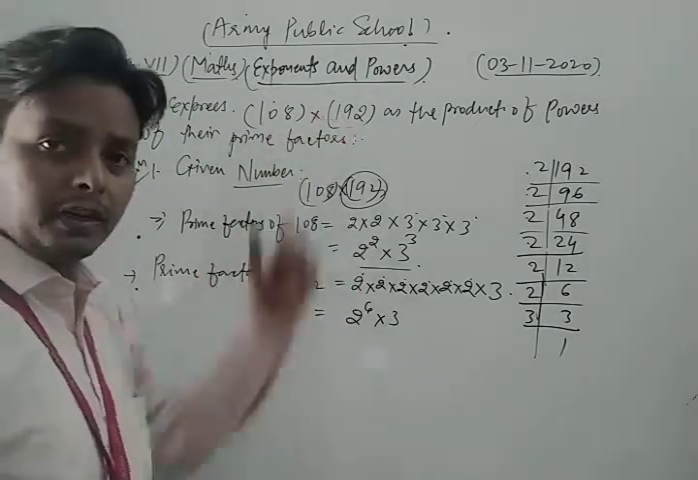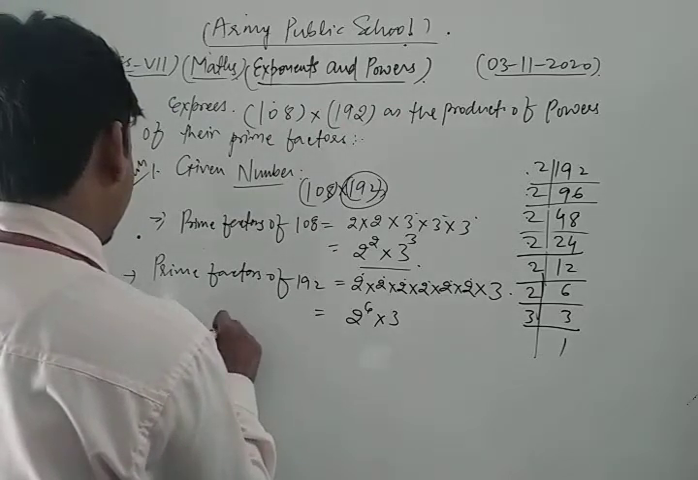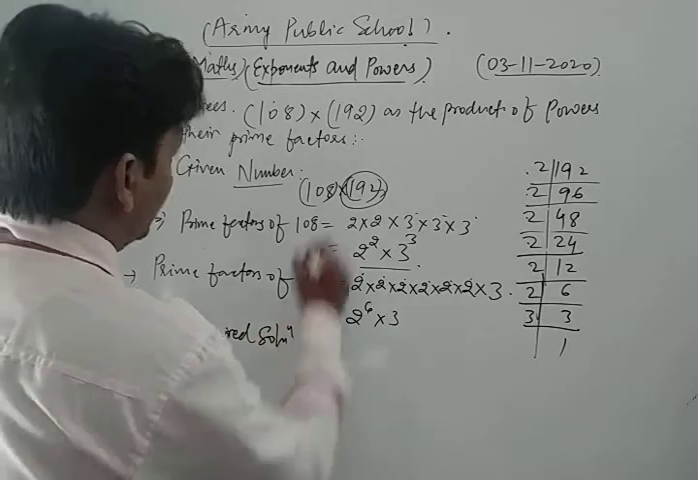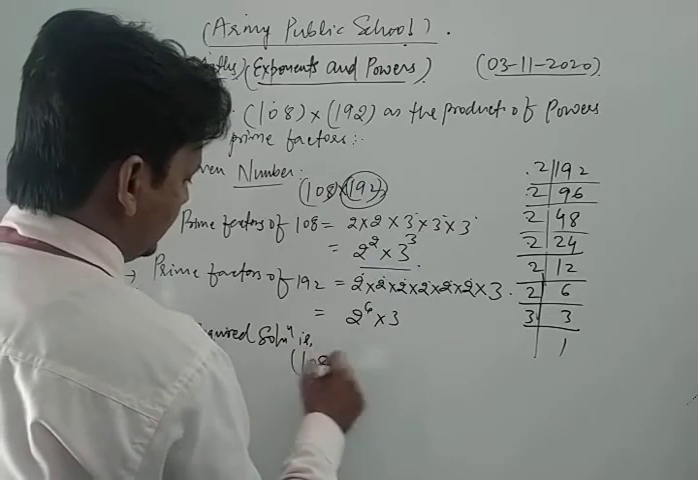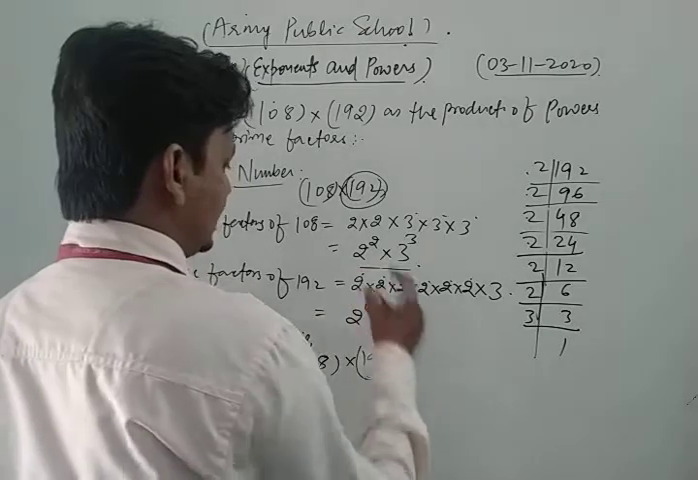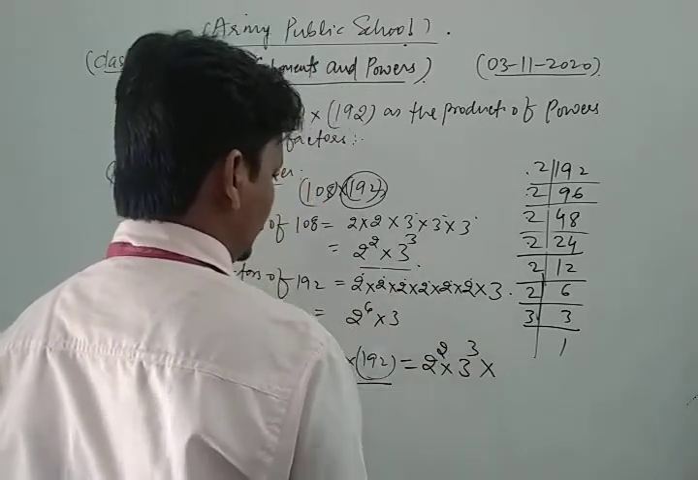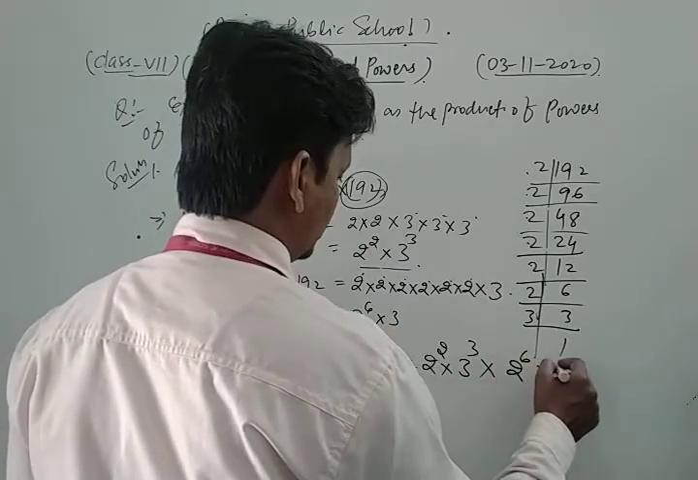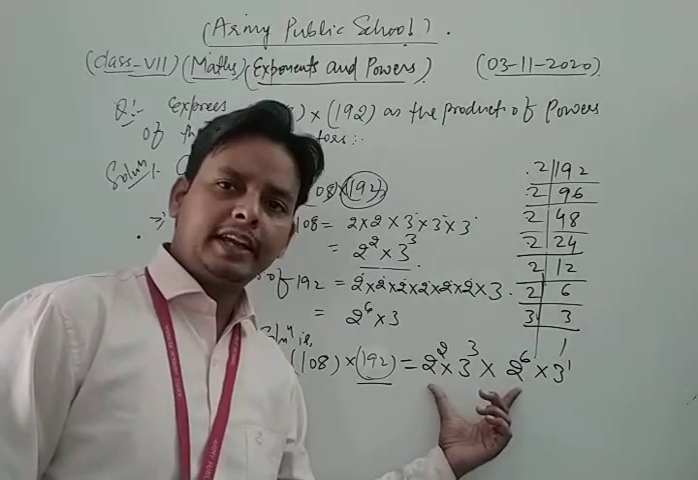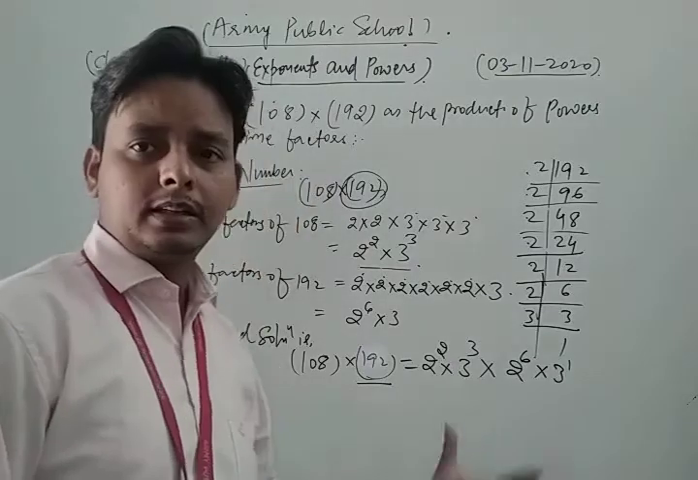Now we express the number. The required solution is what? We write 108 into 192 is equal to what? The prime factors of 108 give 2 power 2 into 3 power 3, into 192 which is 2 power 6 into 3 power 1. Okay. Now, dear student, here again we take the same bases together and we apply the laws of exponents.